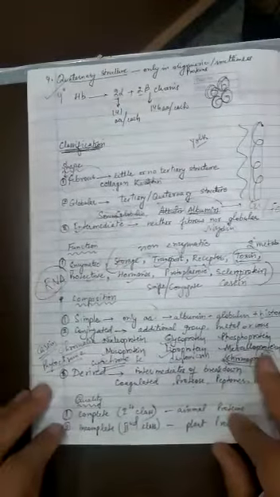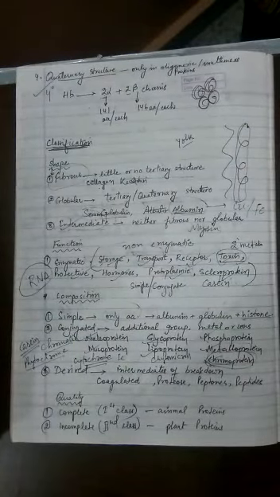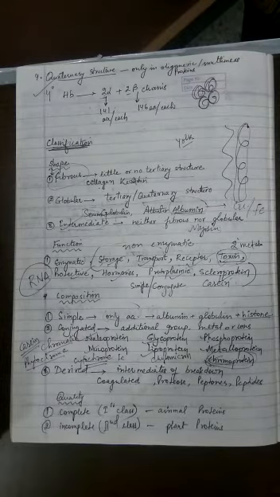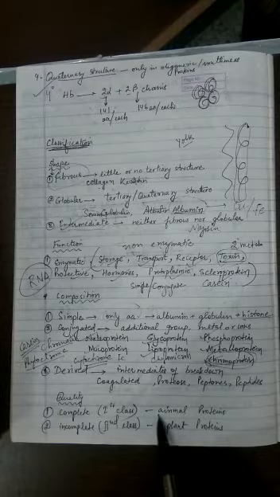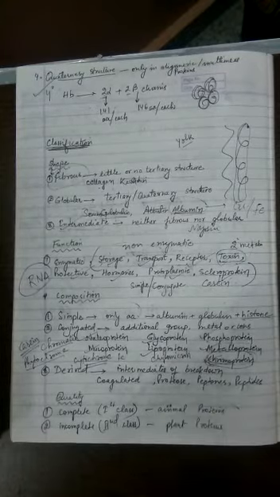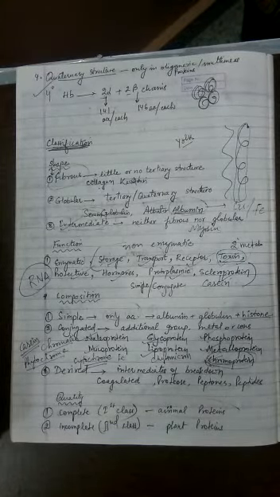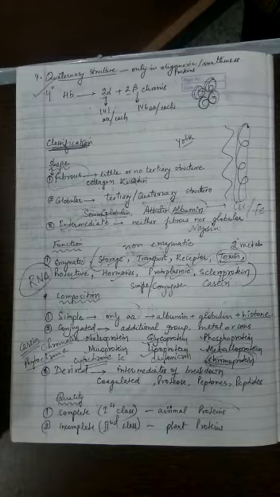So the proteins which are able to provide us on a daily basis all the essential and semi-essential amino acids are called complete proteins. Those proteins which give you the daily dose of essential and semi-essential amino acids are complete proteins, and they are also called first class proteins. The example is all animal proteins. All animal proteins are complete proteins or first class proteins because they are able to supply the essential and semi-essential amino acids on a daily basis.